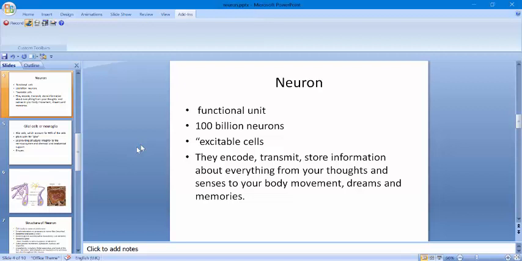Excitable cells are defined as cells capable of producing large, rapid electrical signals called action potentials. They don't divide to reproduce themselves and transmit signals. They are irregular in shape and have a number of extensions, sometimes called processes, or neuroids. We will discuss it later. And there are so many neurons in the nervous system to cover all the mental ground. They encode, transmit, and store information about everything from your thoughts and senses to your body movement, dreams, and memories.